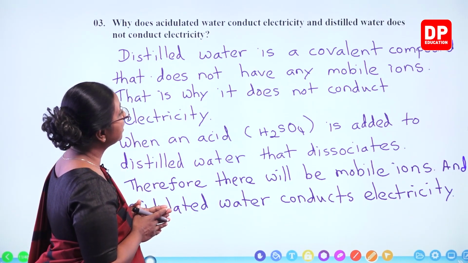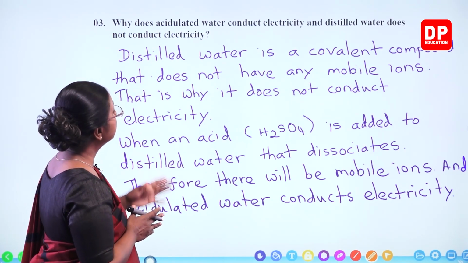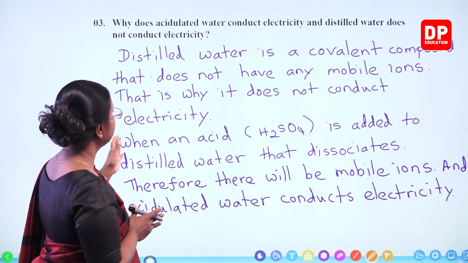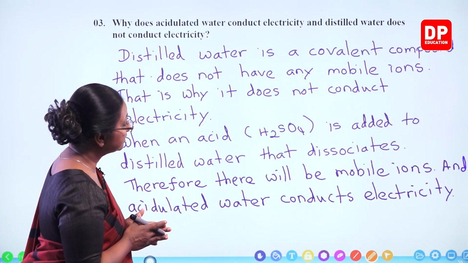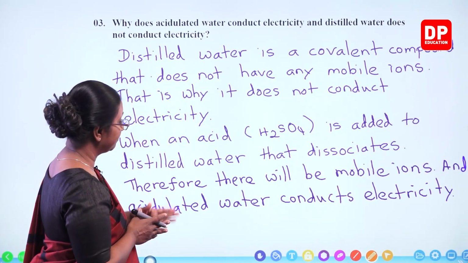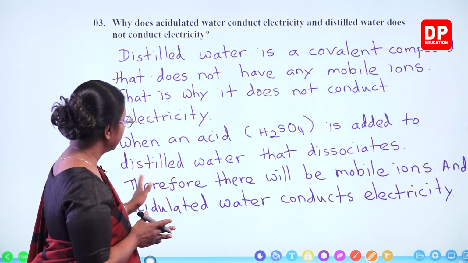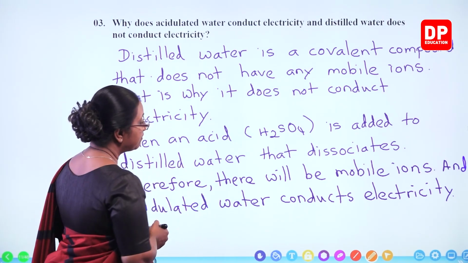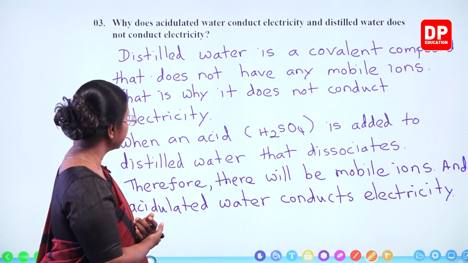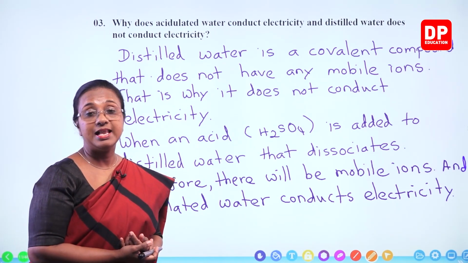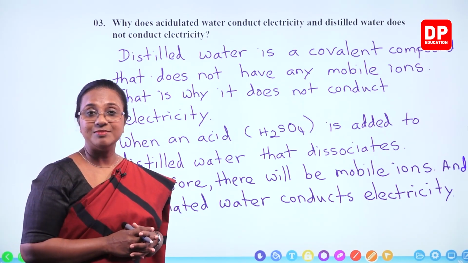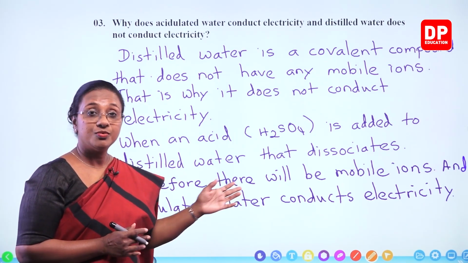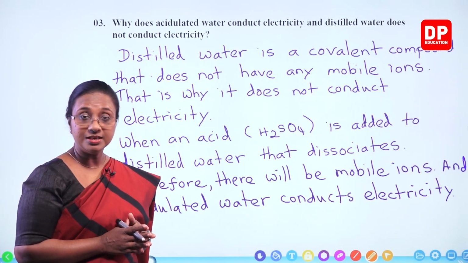So distilled water is a covalent compound that does not have any mobile ions. That is why it does not conduct electricity. When an acid, that is H2SO4, is added to distilled water, that dissociates. Therefore, there will be mobile ions and acidulated water conducts electricity. I am sure you all also can give a similar explanation. So with that, students, I will move on to the next slide.